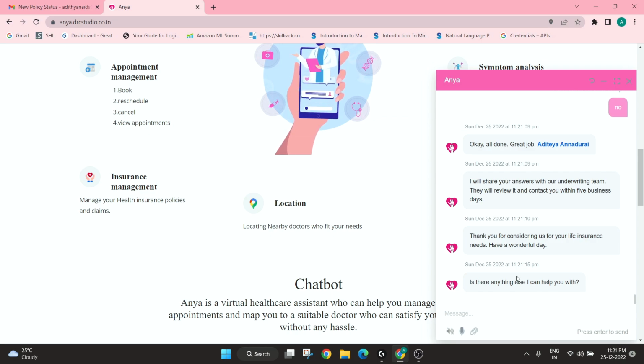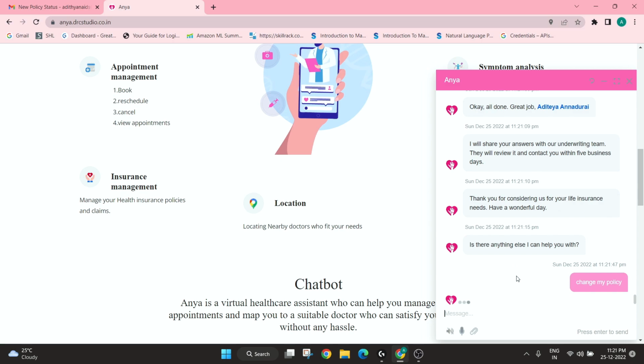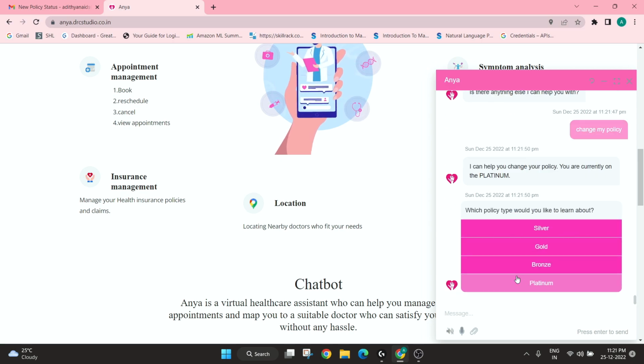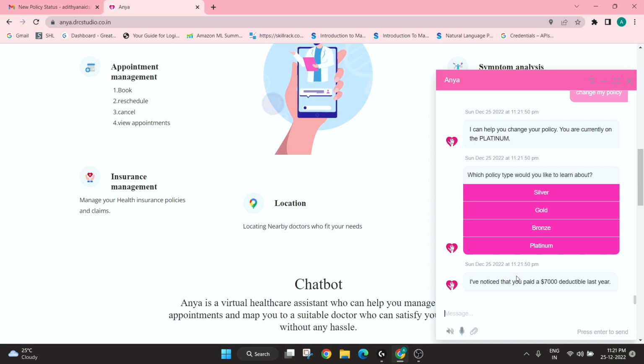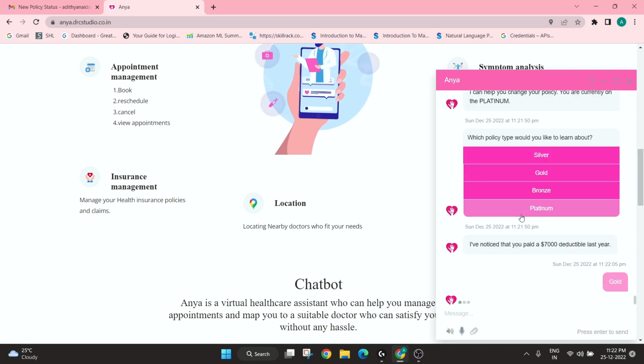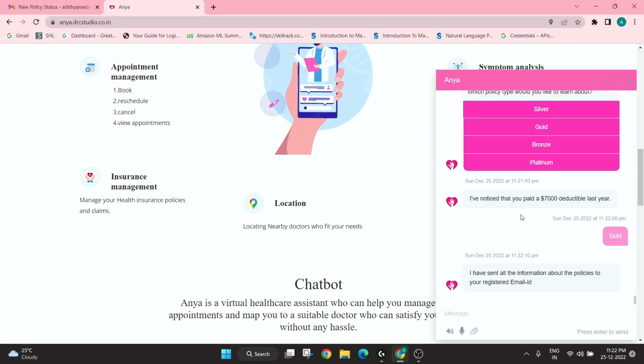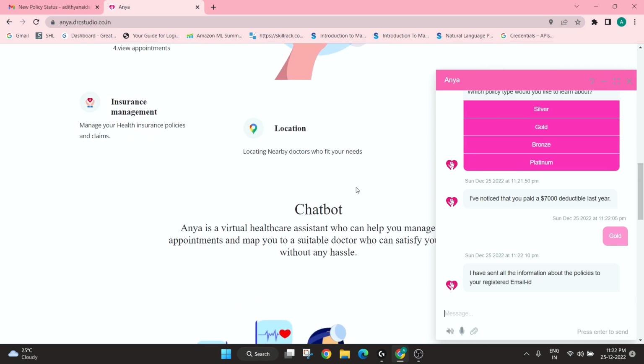Let's say I'd like to change my policy for that matter. It says that I'm currently on my platinum policy. I'm just going to turn it down a notch to gold. It says that I've also paid a 7,000 deductible last year. It says that the change of policy has also been sent to my email ID.